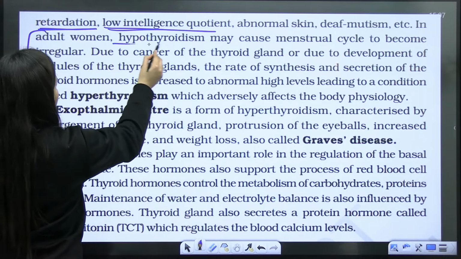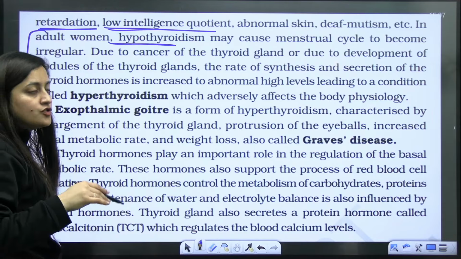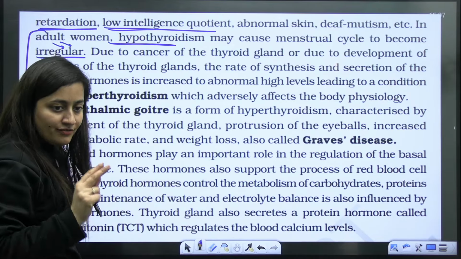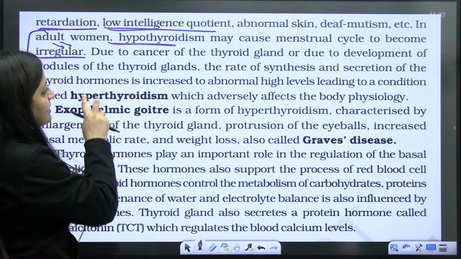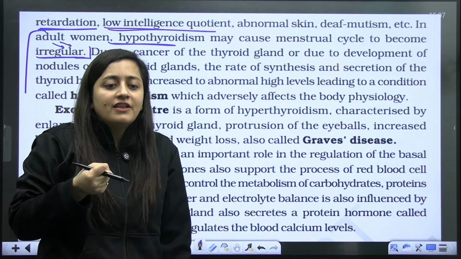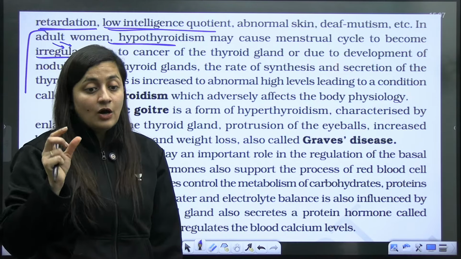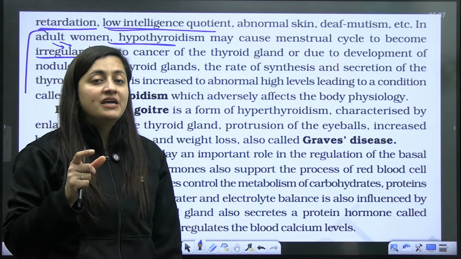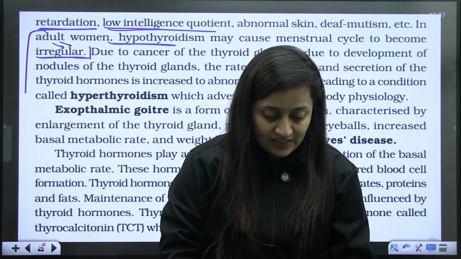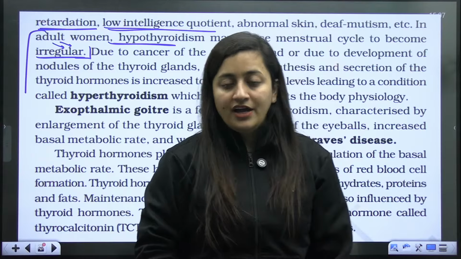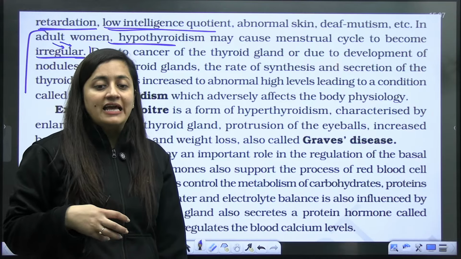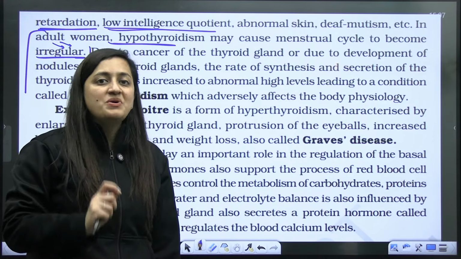In adult women, hypothyroidism may cause the menstrual cycle to become irregular as well. So when a female is having irregular periods, doctors always suggest getting a thyroid test. So this is what we need to understand. When somebody is having hypothyroidism, they become fluffy, because thyroid secretions also affect our BMR, basal metabolic rate. If its secretion is less, BMR will be affected. In that case, fluffiness will be seen in the body. Are you getting my point? That person will feel fluffy. It feels like you have gained a lot of weight. Why? Because BMR is also slow.